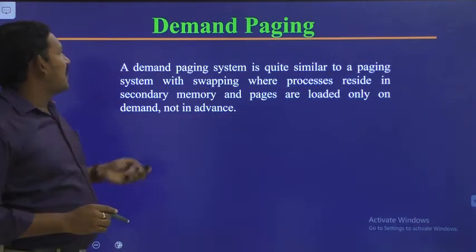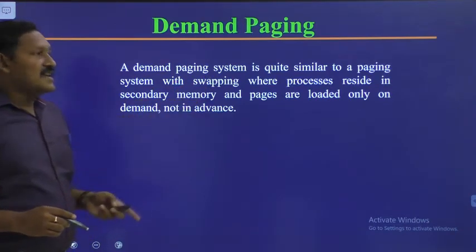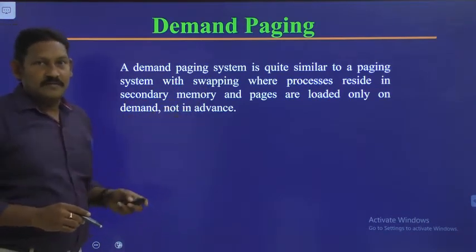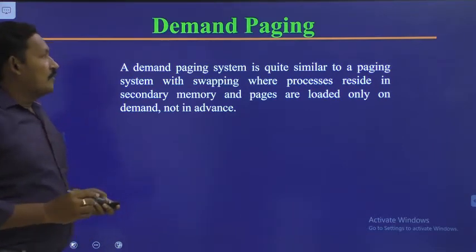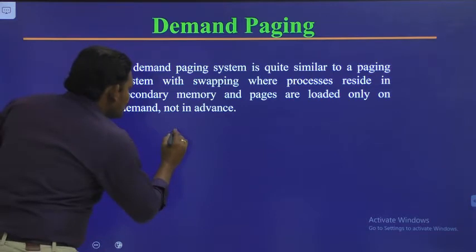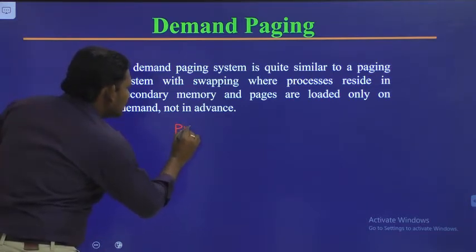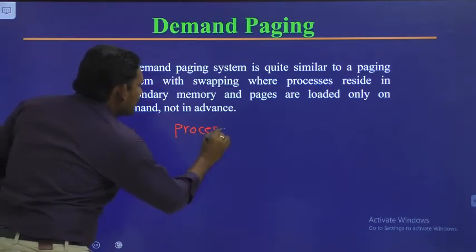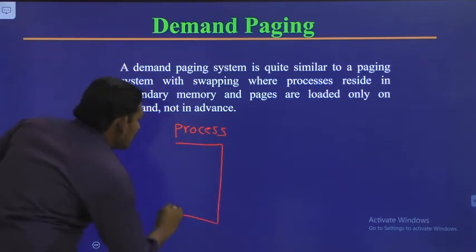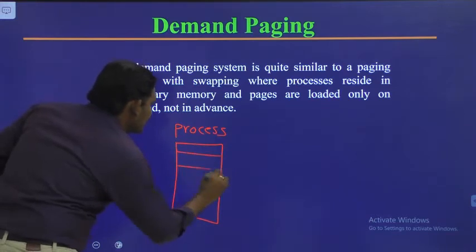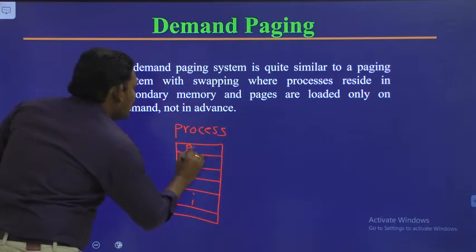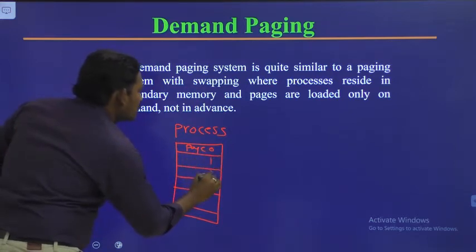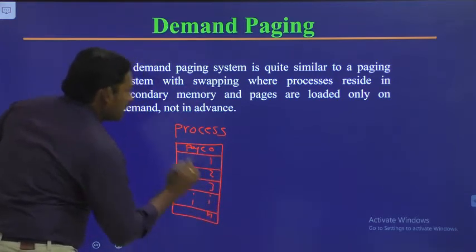What exactly is demand paging? Demand paging is nothing but it is similar to paging. Suppose you see a process is split into number of pages: page 0, 1, 2, 3 and so on to n.